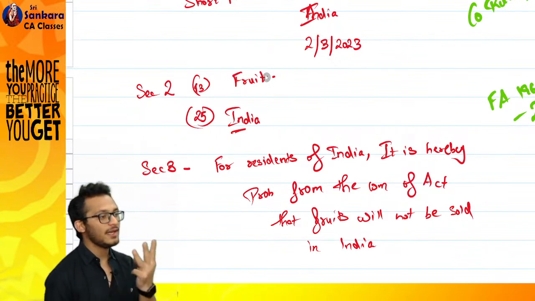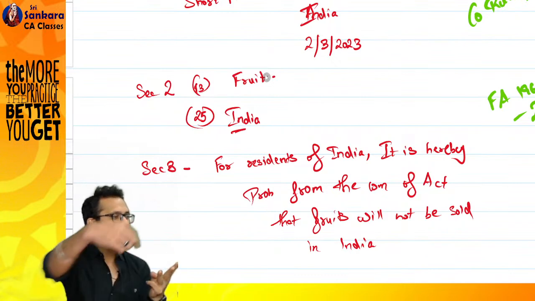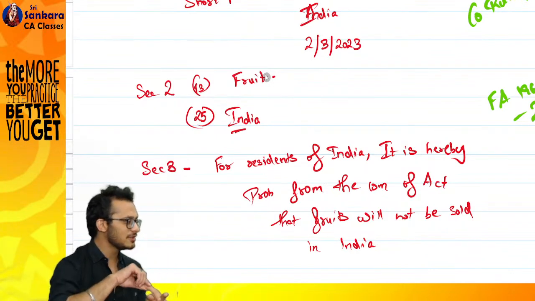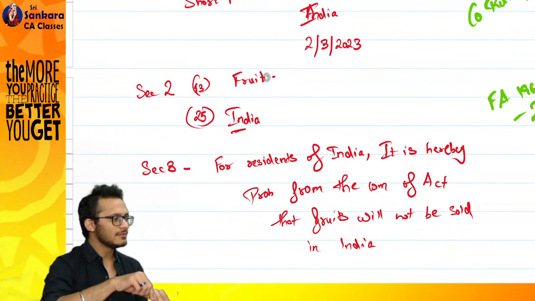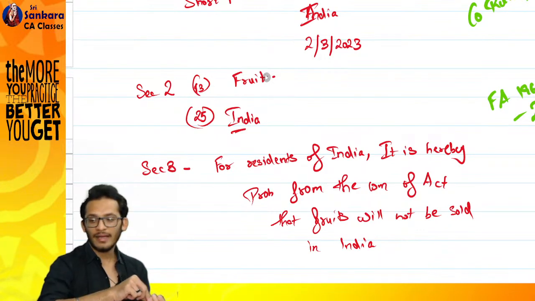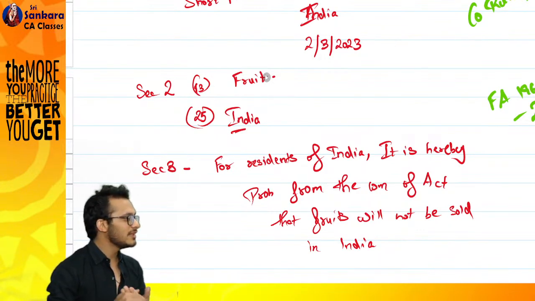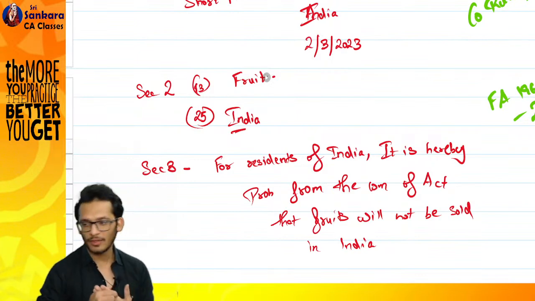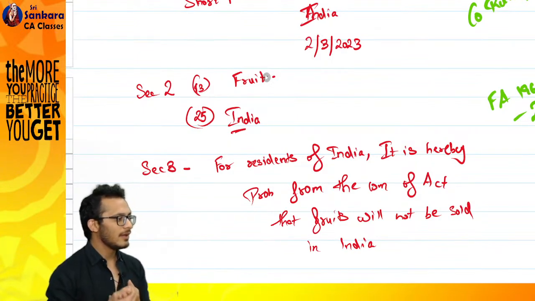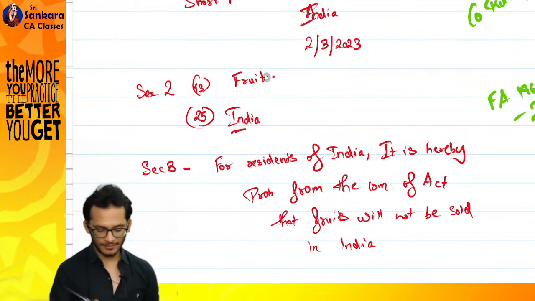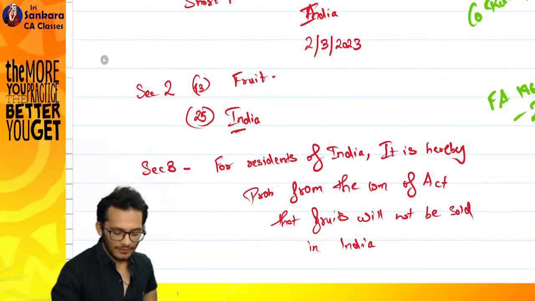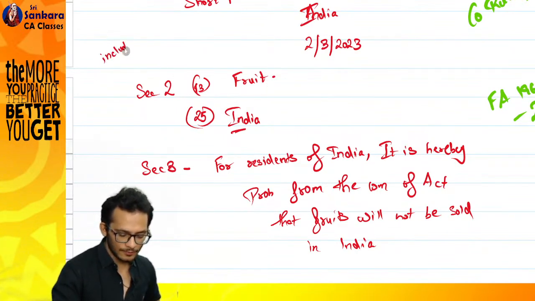I have three options. One is that I can use an inclusive definition, an exclusive definition, and an exhaustive definition. Do you know the three words? How do you identify them? You have three words in an act. One is called includes. One is called excludes.